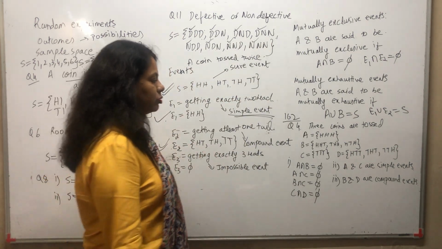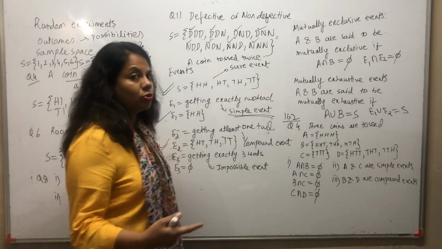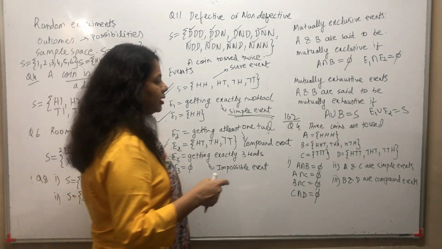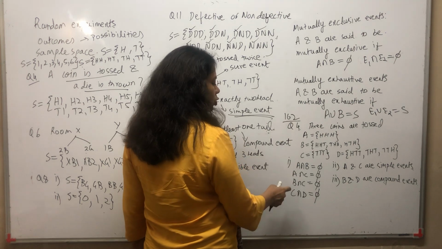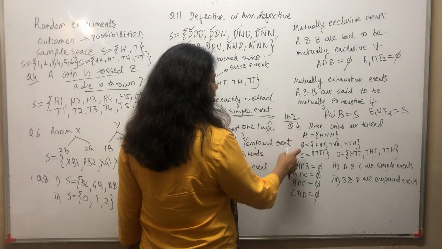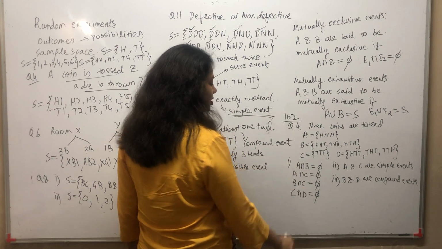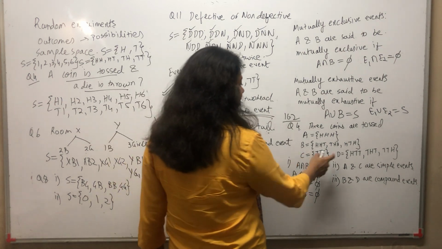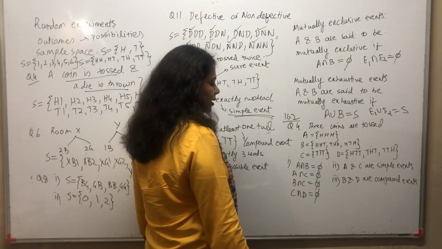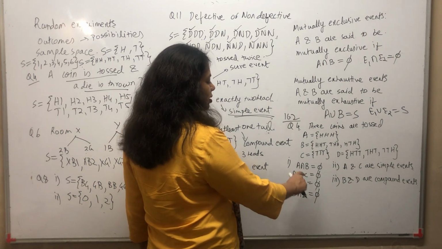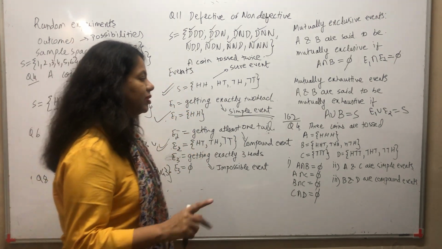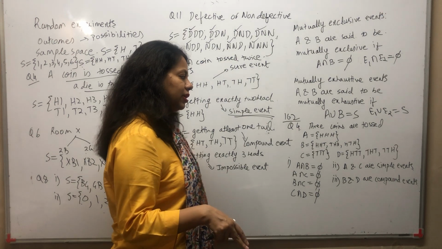So from here if you see which are mutually exclusive, तो यानी दोनों का intersection क्या होना चाहिए? Null set होना चाहिए. So let's see, A और B के बीच में कुछ common है? नहीं, तो A intersection B is a null set. A और C के बीच में कुछ common है? नहीं, A intersection C is a null set. B और C के बीच में कुछ common है? नहीं, तो B intersection C is a null set. So A and B are mutually exclusive, A and C are mutually exclusive, B and C are mutually exclusive, and C and D are mutually exclusive.